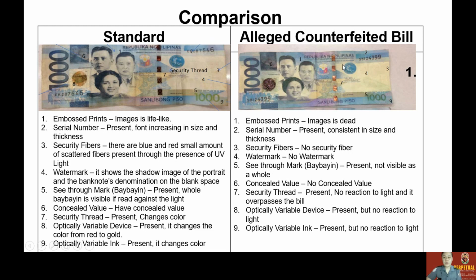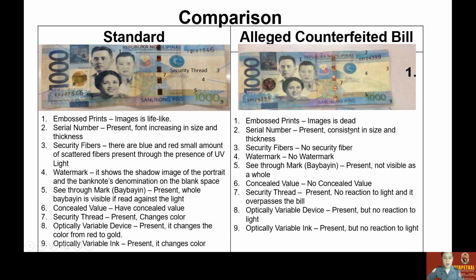In the fake one, the security thread is present, but if you enlarge it or see it with a magnifying glass, you will see the serial number there, while in here it just looks like it was placed there. And look, it overlaps the bill, the Sanlibong Piso, and here Sanlibong Piso. This one overlaps, and this one too.